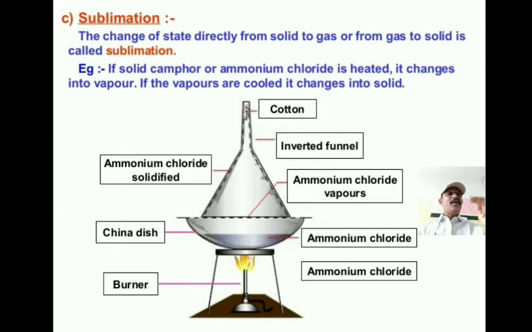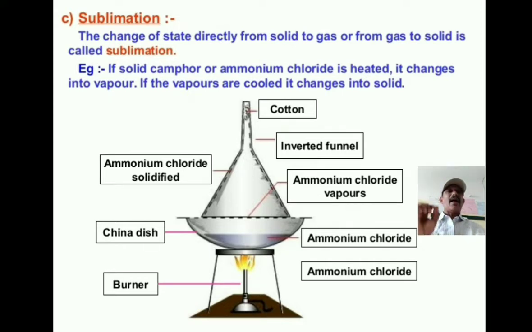See, solid camphor or ammonium chloride directly changes into vapor without changing into the liquid state. And that vapor, when cooled, changes into solid. This kind of process is called sublimation.